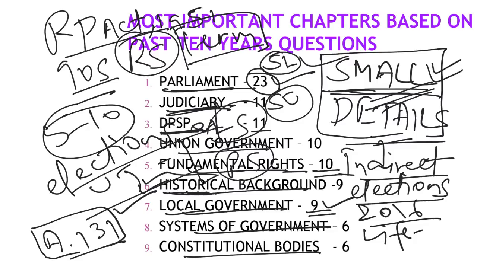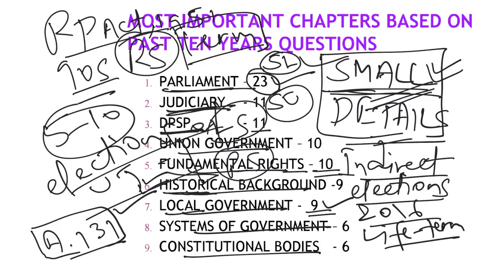Also, in 2016 they had a question about the life term of an earlier dissolved local government. We all know that the normal tenure or life term of a local government is 5 years, but if it is dissolved in 3 years or in 4 years or in 2 years, the newly elected local government, which will be elected within 6 months, will stay on for only the remaining part of the 5 years. Let's say it was dissolved in 3 years, so the newly elected local government will remain only for the next 2 years. It is not like Lok Sabha, not like the Legislative Assembly, where the newly elected one will get a fresh 5 years. Here it will get only the remaining term of those 5 years.